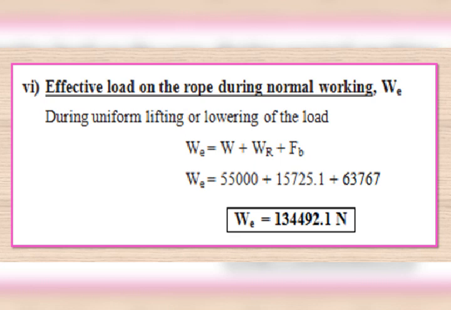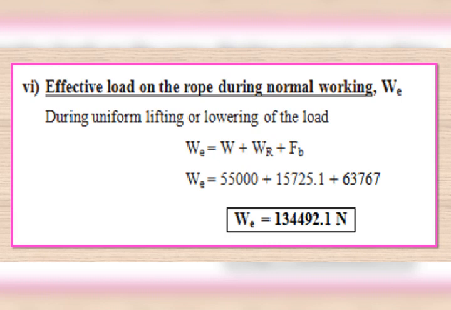Soon after evaluating various loads due to stresses, the next heading, the sixth one, is the effective load on the rope during normal working, that is WE. For that, that is due to uniform lifting or lowering of the load, we must consider the various loads for the effective load, such as load to be lifted plus rope load plus bending load. These are the various loads we need to consider.